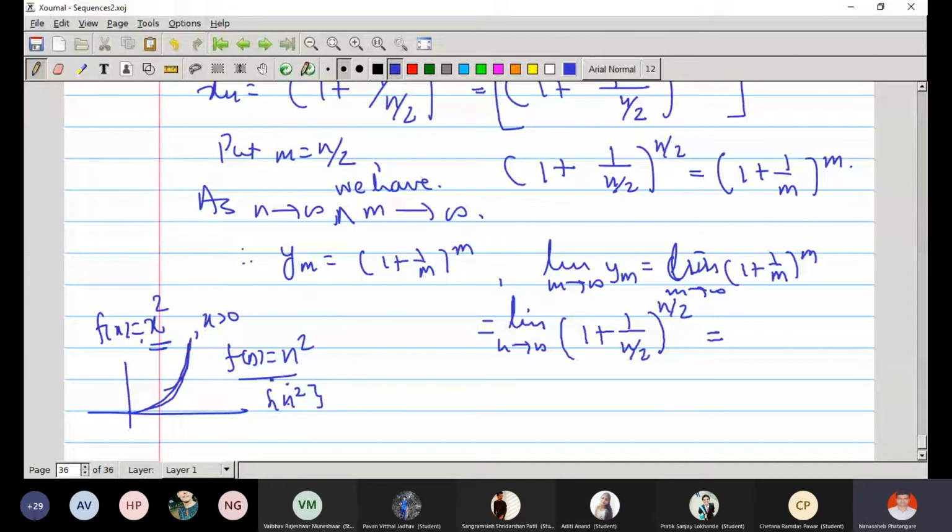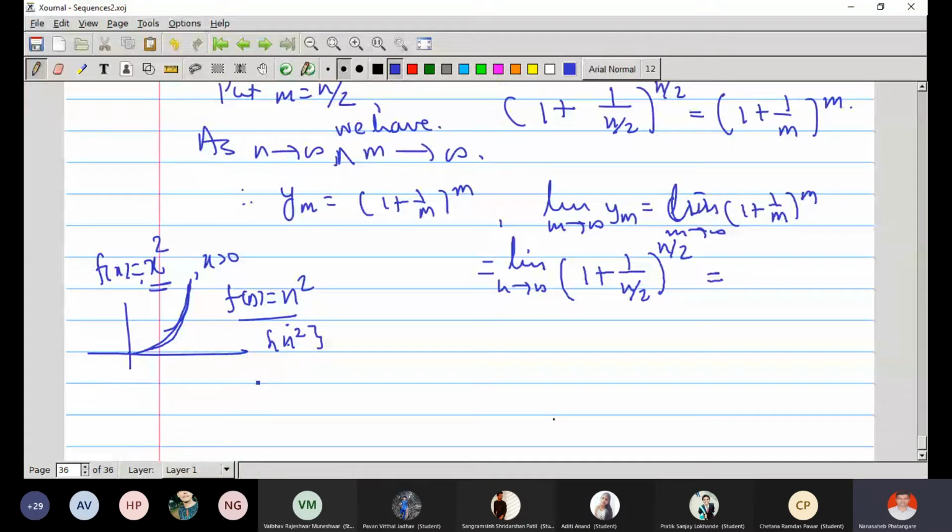So compare the limit as x tends to infinity of x square and the limit as n tends to infinity of n square. When I say n tends to infinity of n square, I am just taking jumps from 1 to 2, 2 to 3, natural number jumps.